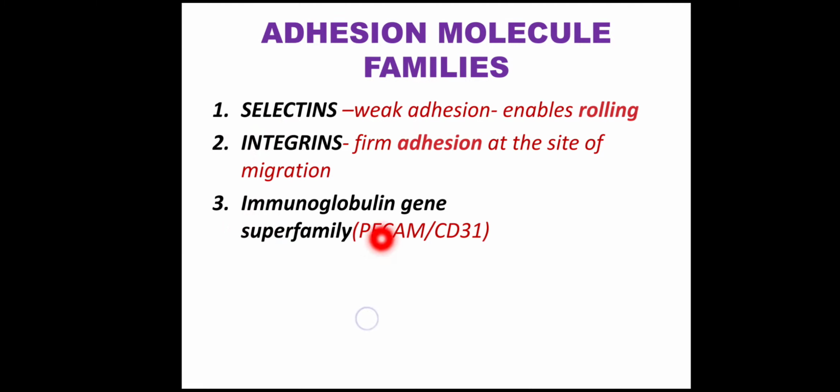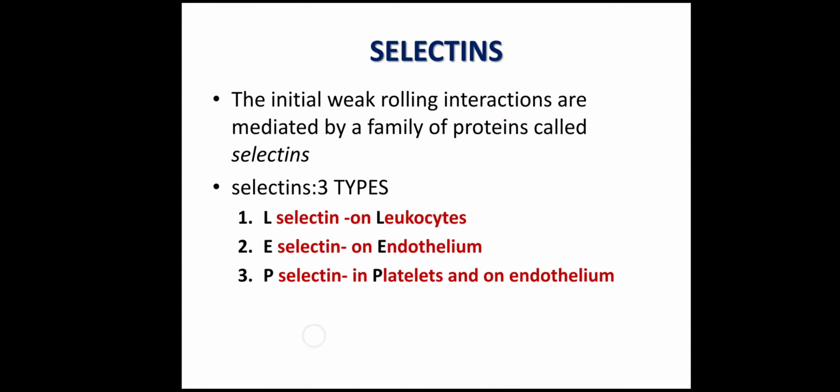And the third is the immunoglobulin gene superfamily, known as CD31 or PECAM. This adhesion molecule is present on both the endothelium and the WBC, and they have homotypic interactions. So the receptor and the ligand are the same for this immunoglobulin gene superfamily. So these are the three categories of adhesion molecules: selectins, integrins, and immunoglobulin gene superfamily.